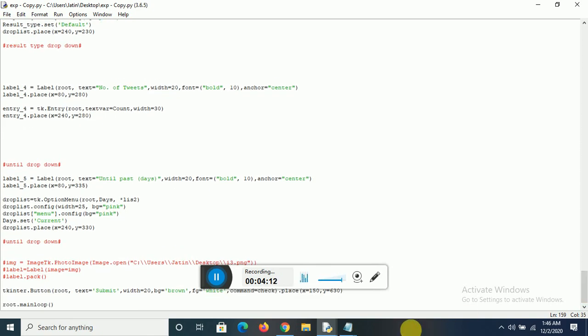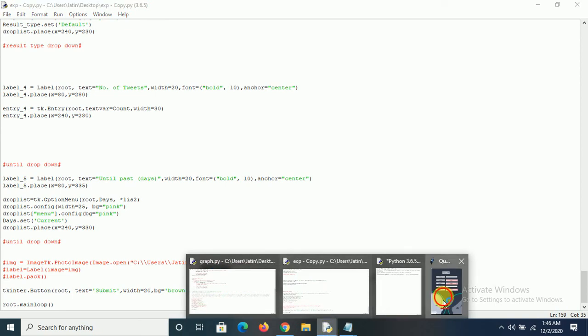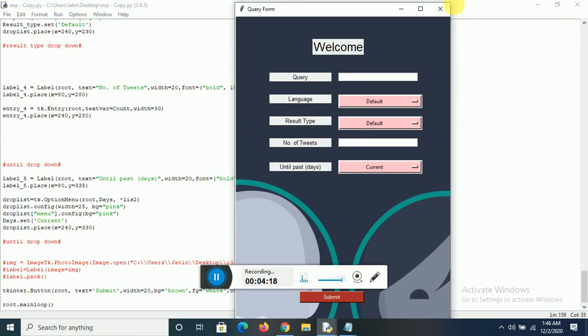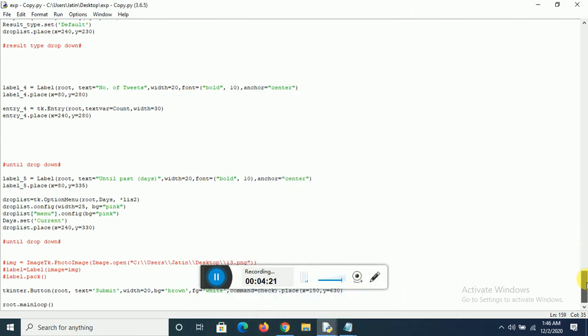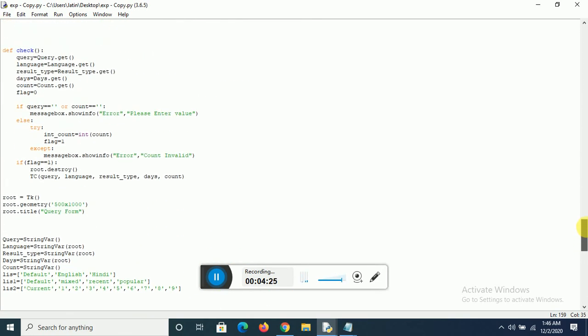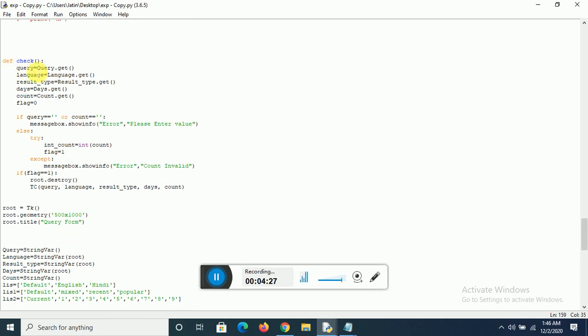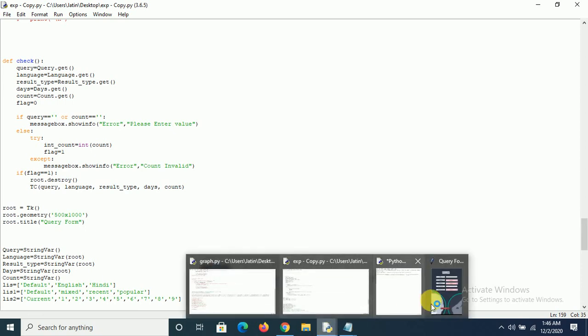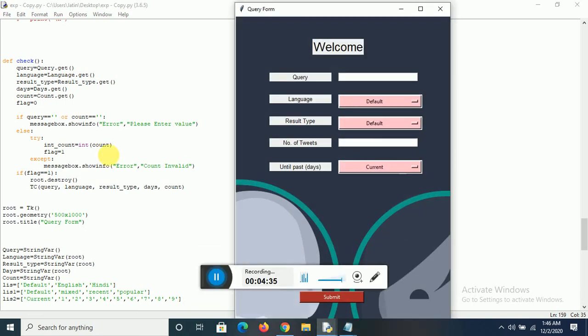When I click the submit button, the command that would be run is the check command here. So we are going to fetch the query, language, and all the parameters which are present here. We are going to fetch that.